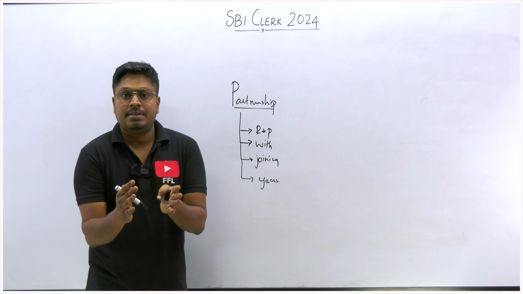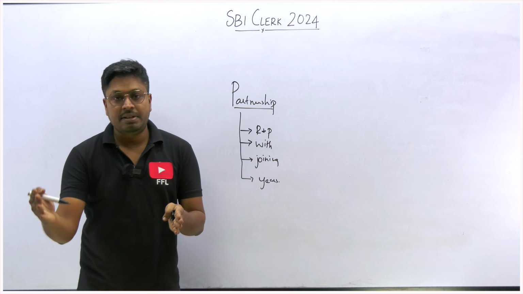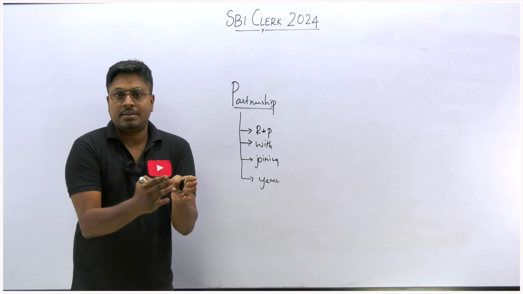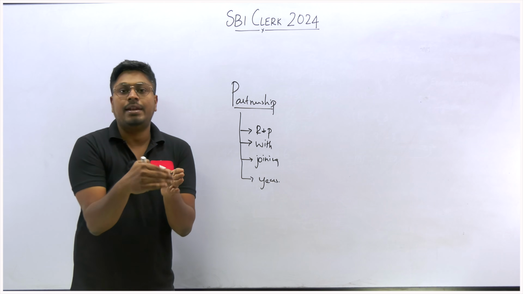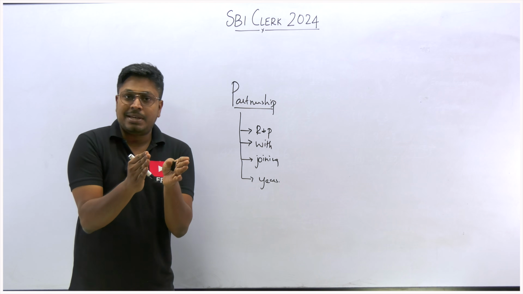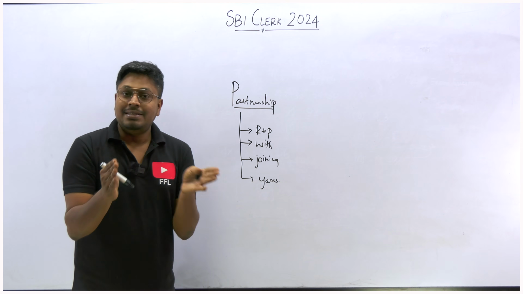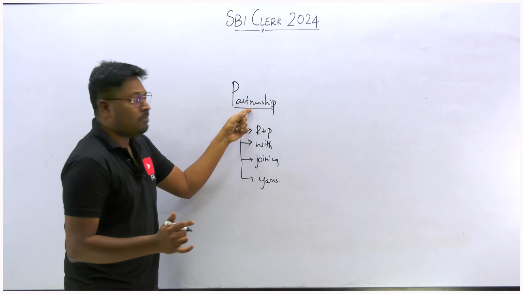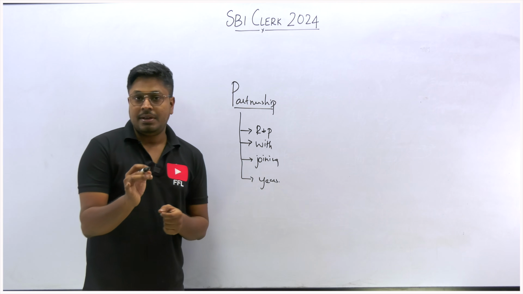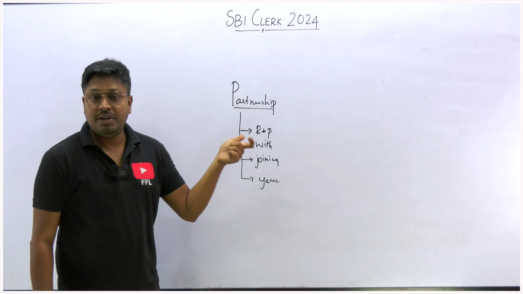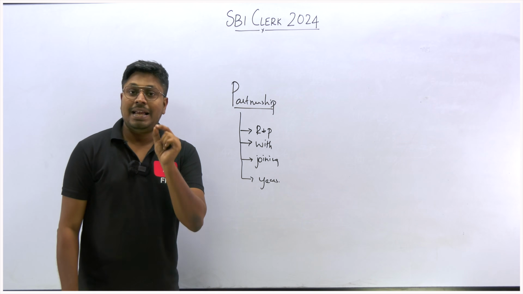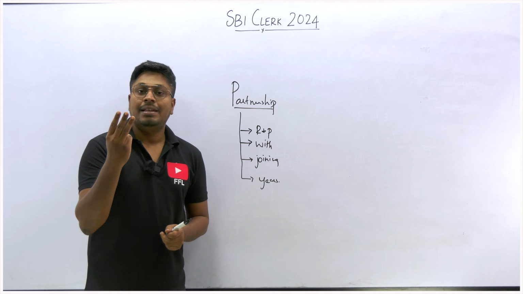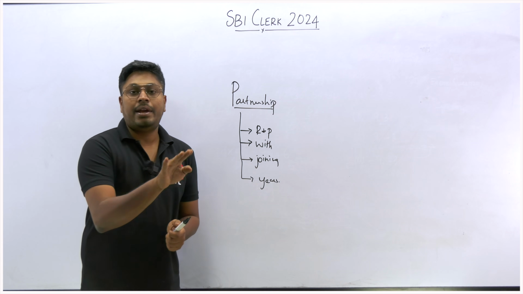3 persons run a business. At some point, some person will leave the business, or if the business runs for 3 years, after 2 years one person will newly join the business. There are only 5 to 6 concepts in the partnership topic, not huge concepts. I've posted videos on partnership alone. If you haven't watched them yet, kindly go to my YouTube channel and learn partnership from the basics. I have taught you 2 persons joining a business, 3 persons joining a business, and at some point withdrawing the money.